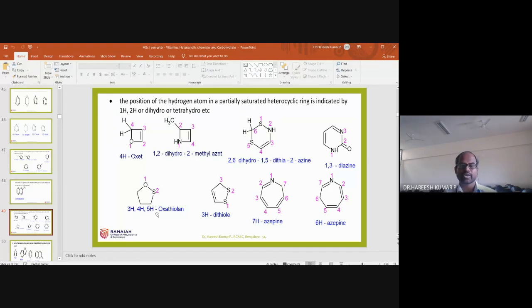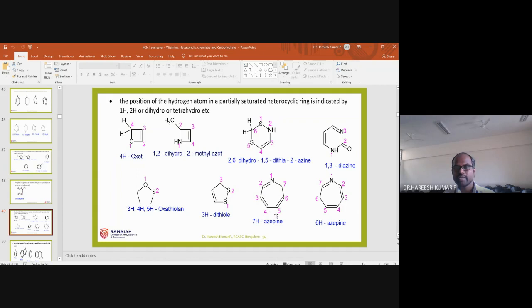H means saturated. Oxathiolane: oxa means this oxygen, thia means sulfur, and olane is the suffix for a 5-membered ring. This is about dithiol. Two sulfurs are there, dithia, a 5-membered ring, ole, and the third position saturated, 3H.